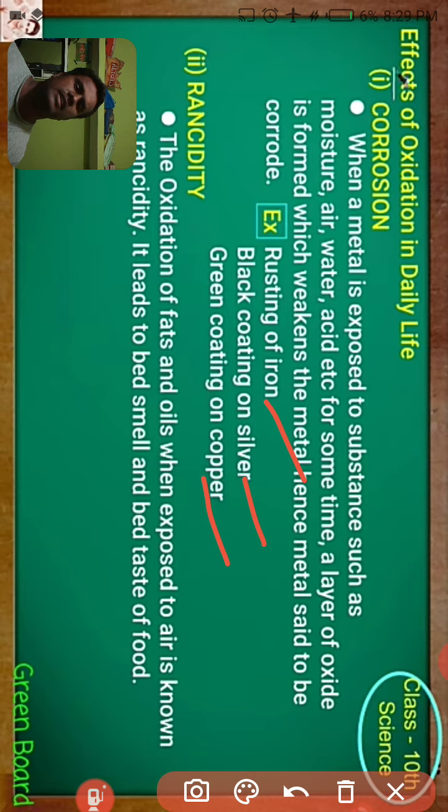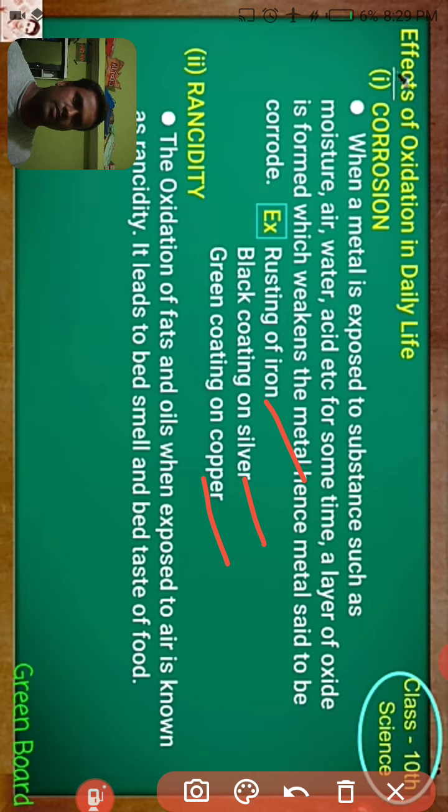Similarly, another effect of oxidation in our daily life is rancidity. Rancidity is also formed by oxidation. How?